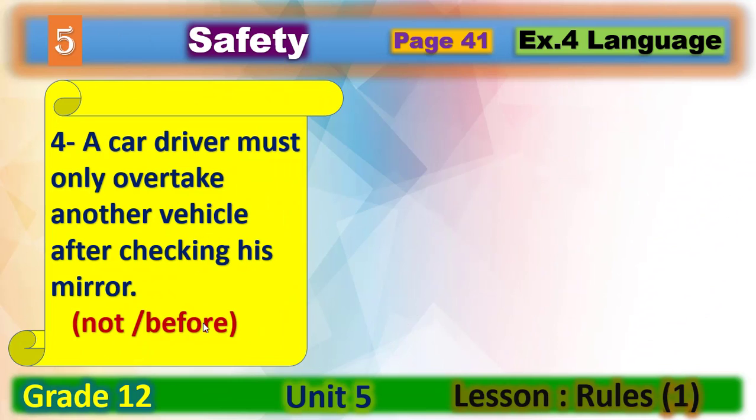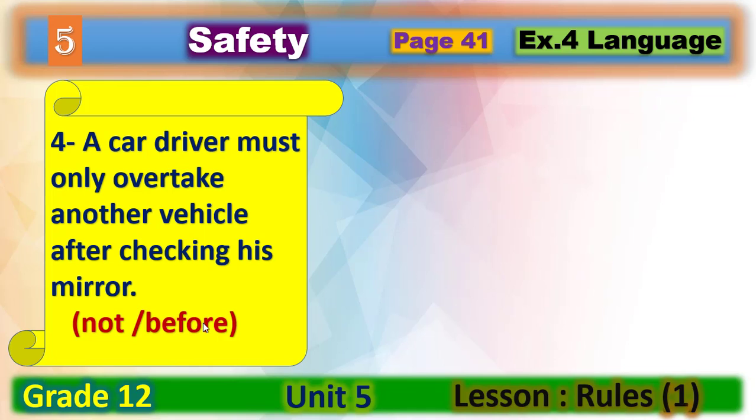A car driver must only overtake another vehicle after checking his mirror. What is the right answer? We will do the opposite here. We will remove here the word only. Good. And we will use not instead of it.